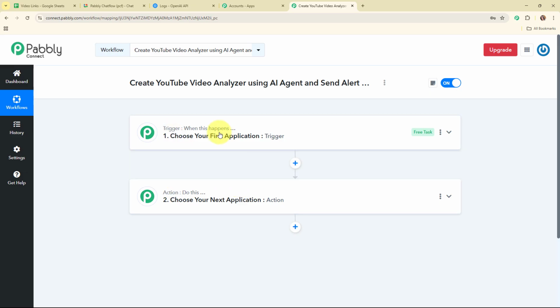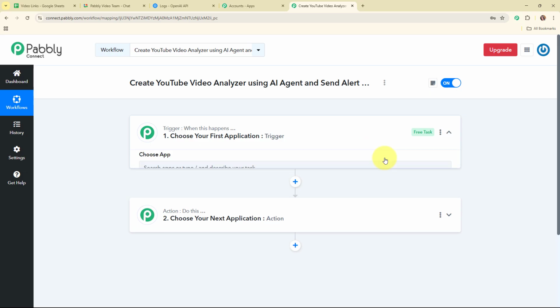Where trigger says when this happens and action says do this, that means action is the response towards a trigger. Your automation can have a single trigger but multiple action steps. Now let's begin with our automation by simply setting up a trigger.